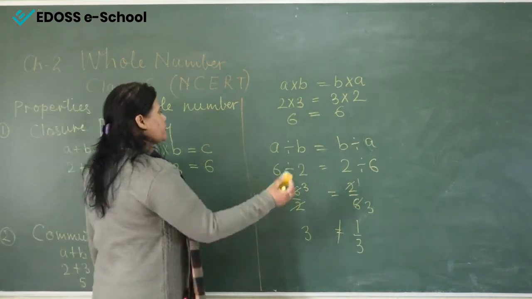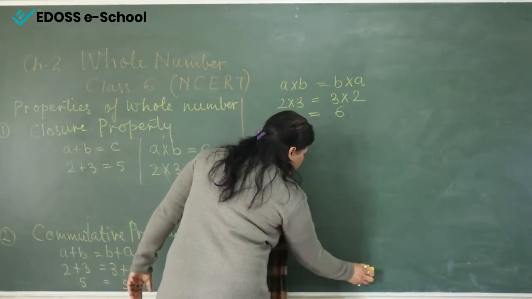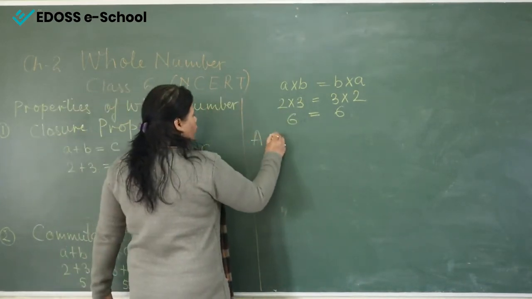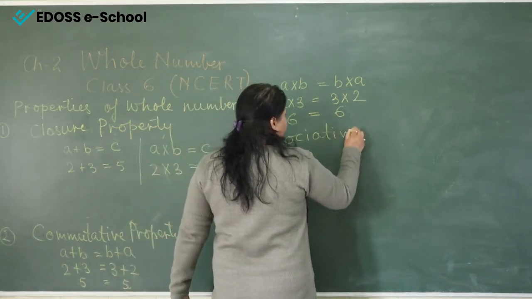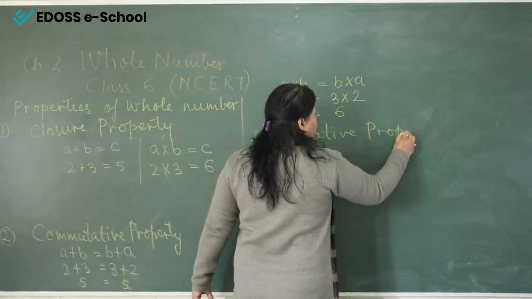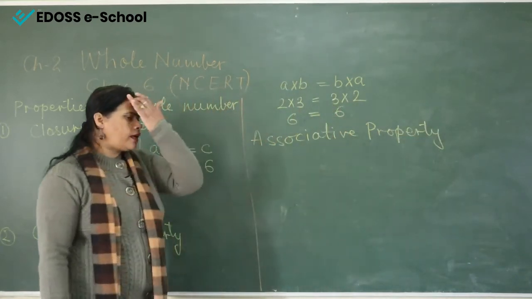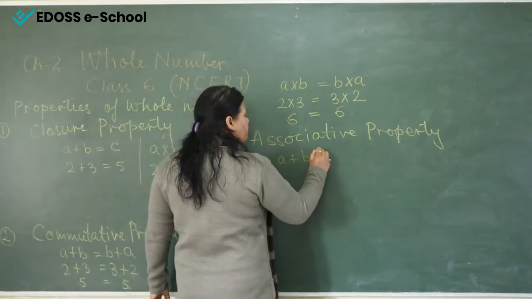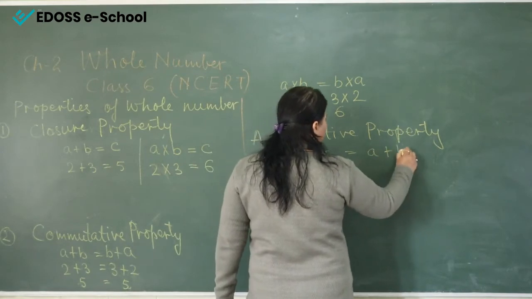Now come to the next, that is the new property, the associative property. Again I will explain the associative property first with the variables. Now here it is, A plus B plus C. We are writing in the same sequence, A plus B plus C.